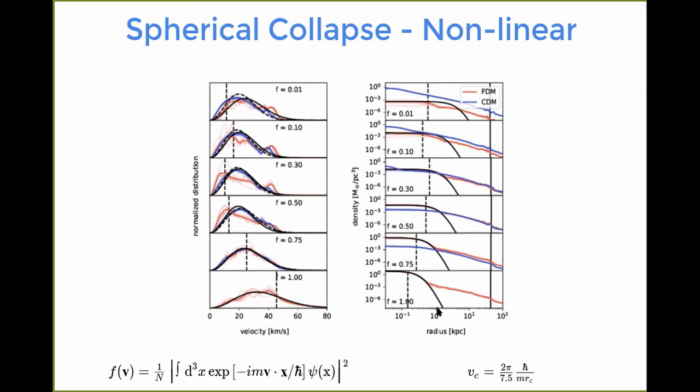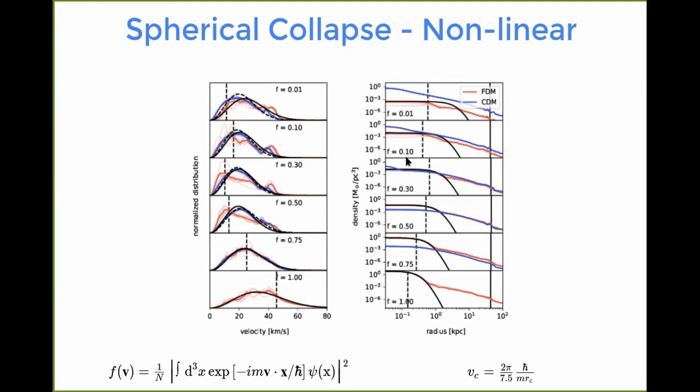And then only in the center, we recover this solitonic core. And as Mateja said, we recover it for enough fuzzy dark matter. So as we can see, the lower we get in fuzzy dark matter, we don't really see this core anymore. And then especially for only a percent of fuzzy dark matter, there's really no stable ground state anymore.